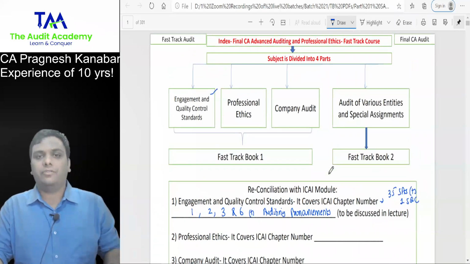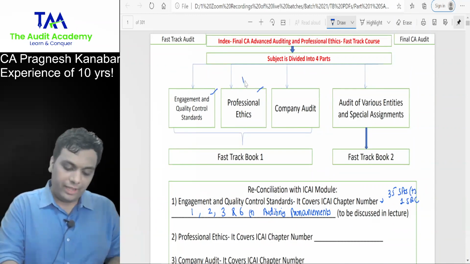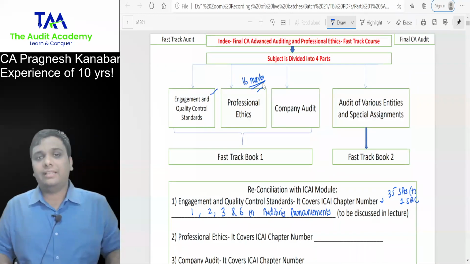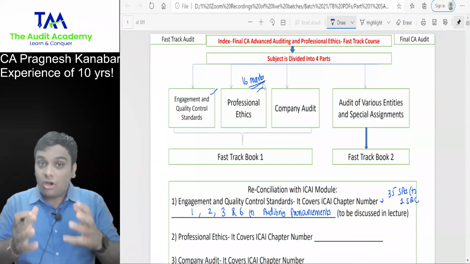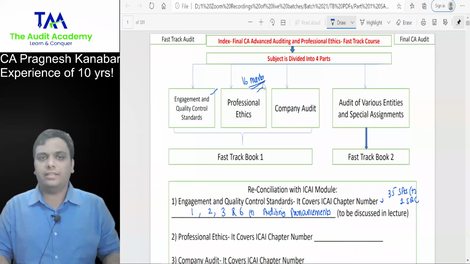The second part of the syllabus is professional ethics, the do's and don'ts of a chartered accountant. Everyone is aware of the fact that there are 16 marks dedicated to the professional ethics chapter. And your best opportunity to score full 16 marks is this chapter, professional ethics.